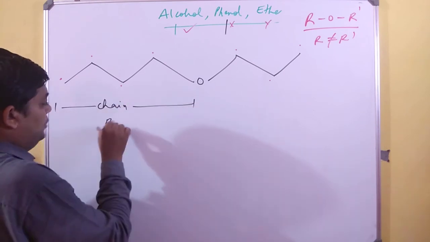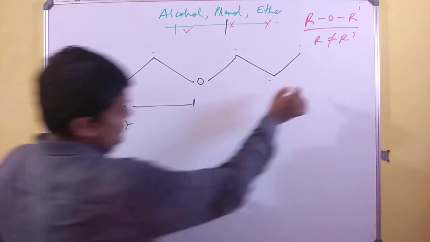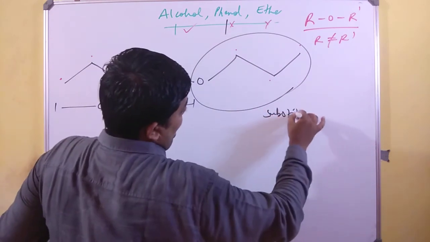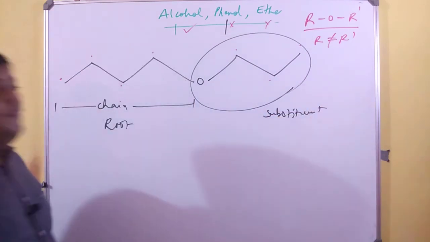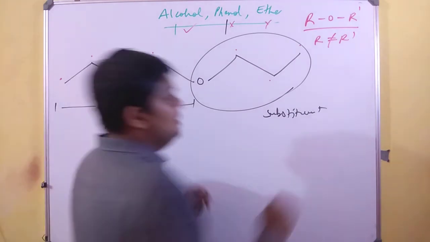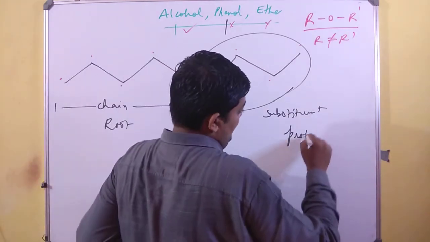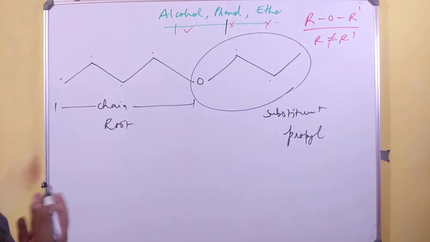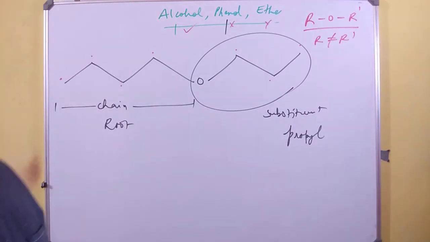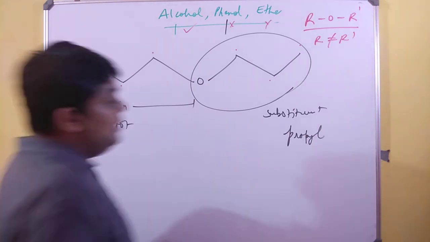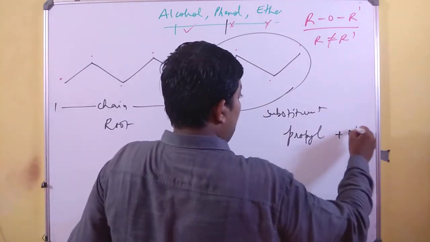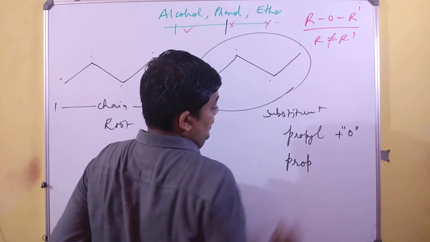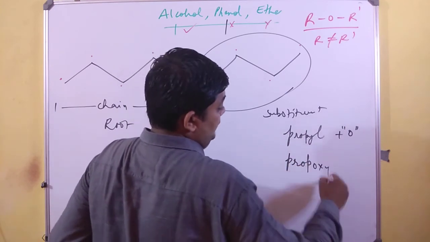This becomes my root, and this will get combined with oxygen and become my substituent. If you only have 3 carbon as your substituent, you always mention it as propyl, because just now when you had 1 carbon, you all agreed with me on methyl. So it will be propyl. But when you have an oxygen added to propyl, very prominently we will write propoxy.